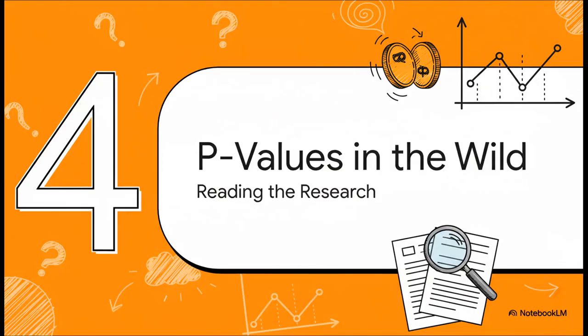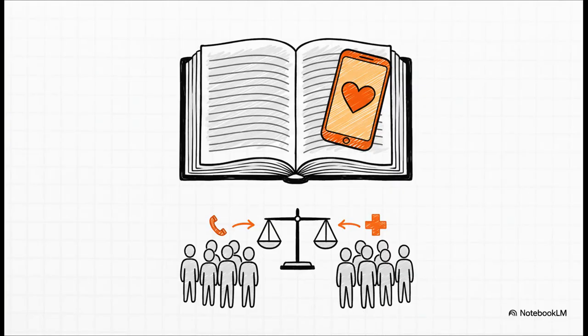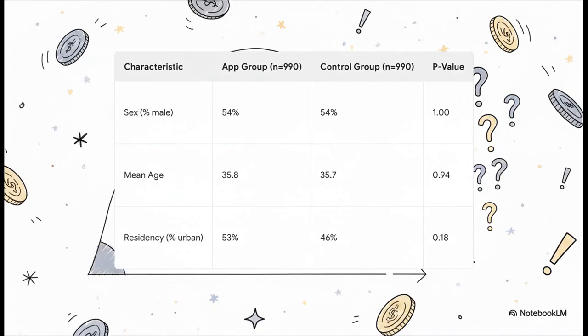Okay, enough theory. This is all great, but let's see how p-values actually work out in the wild. How are they used in a real scientific paper? Let's dive into a study from the Medical Journal of Australia. The researchers wanted to know, could a smartphone app help patients manage their epilepsy better? They set up a classic randomized controlled trial. They took a large group of patients, gave half of them the app, and the other half, the control group, got the usual care. Now take a look at this first table.